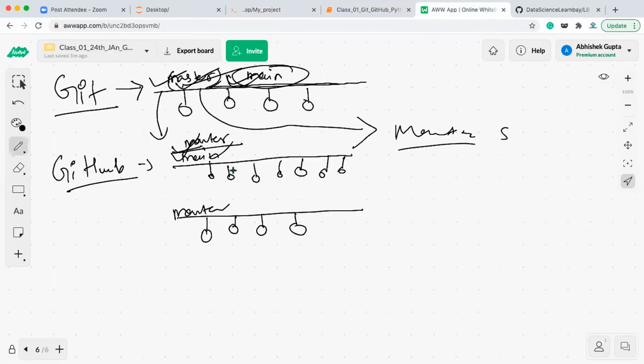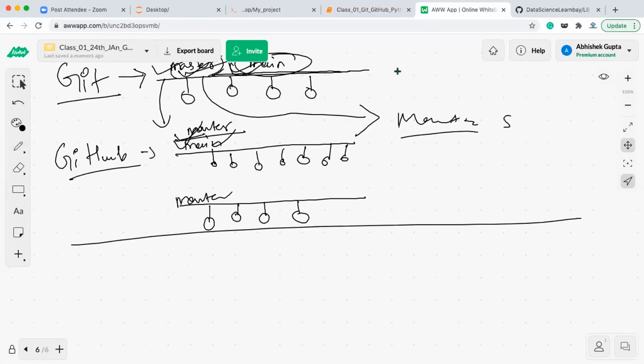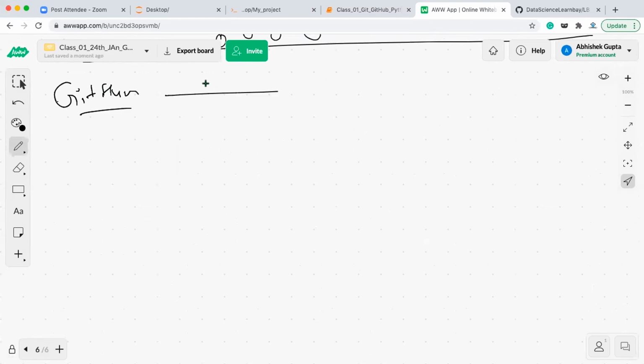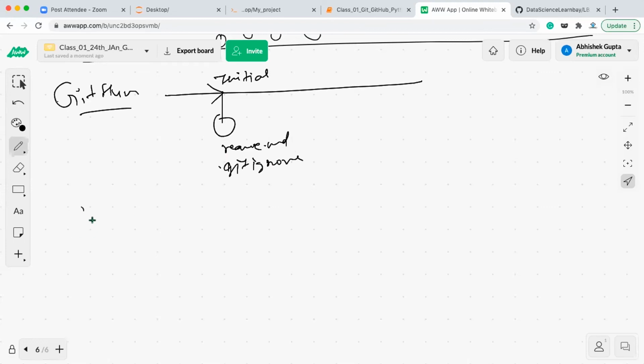In GitHub, this main branch is already available, and on it you have done one initial commit, if you remember, where you created readme.md and one more file, .gitignore, correct? Fine. And you have one local git repository, on which you have the main branch, and here you have created four files, f1, f2, f3, and f4, right?